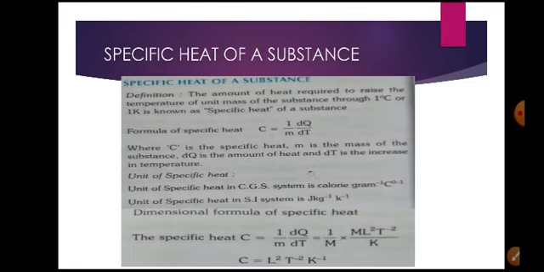Next, if you take some amount of substance and increase the temperature of that body by 1 degree, you require some amount of heat, right? So the heat required to raise the temperature of unit mass through 1 degree Kelvin or 1 degree Celsius is called the specific heat of a substance.